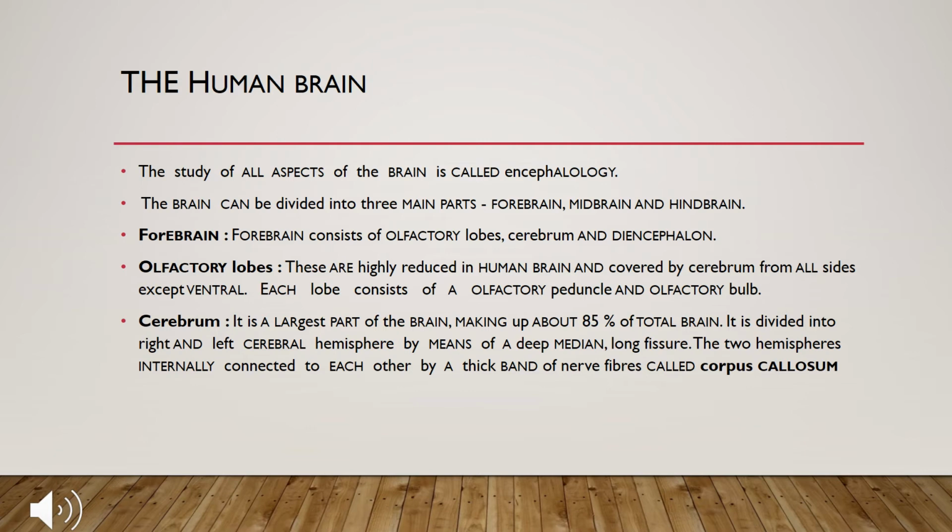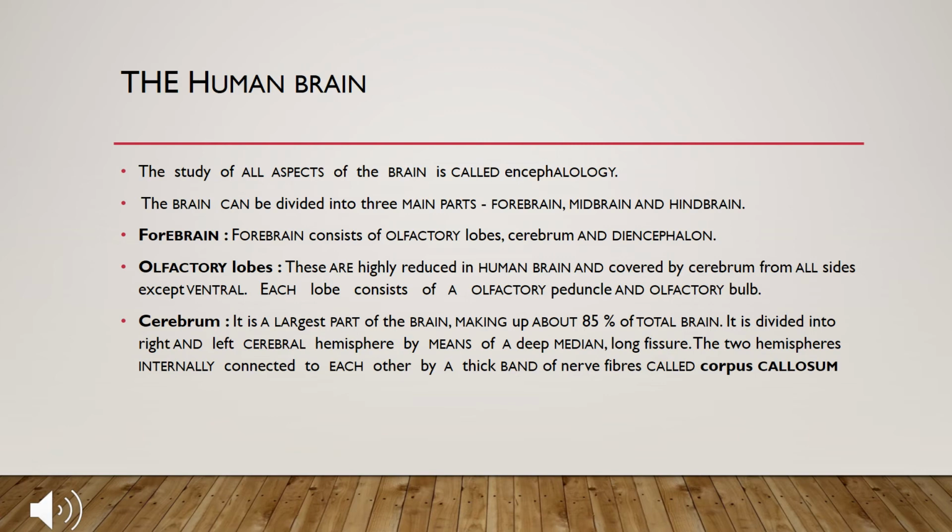It is divided into right and left cerebral hemispheres by a deep median long fissure. The two hemispheres are internally connected to each other by a thick band of nerve fibers called the corpus callosum.